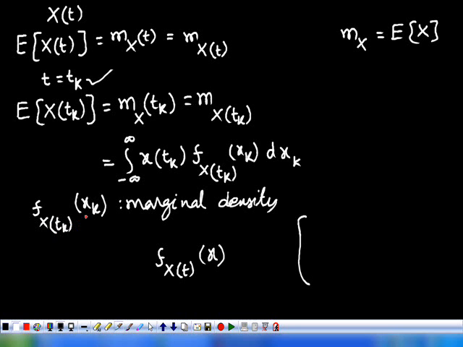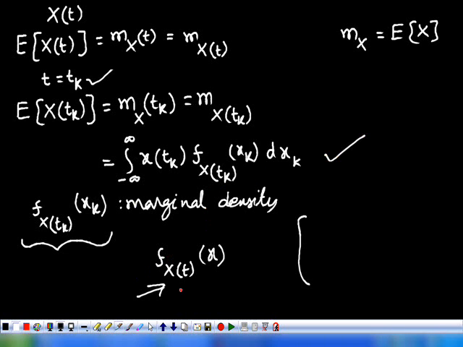What is xk? xk is the values that are taken by the random variable X(tk). So this indicates the marginal density function of the random variable X(tk), whereas this f_X(t)(x) indicates the joint probability density function of all the random variables X(t1), X(t2), X(t3) and so on. Understood the difference? So that's why here we are writing this as integral from minus infinity to plus infinity of x(tk) f_X(tk)(xk) dx.